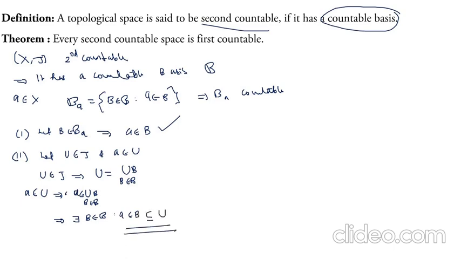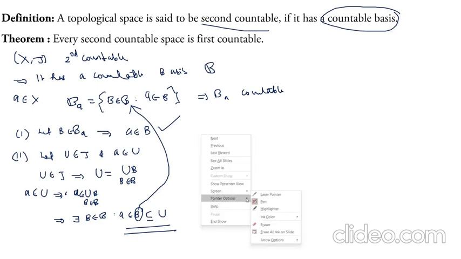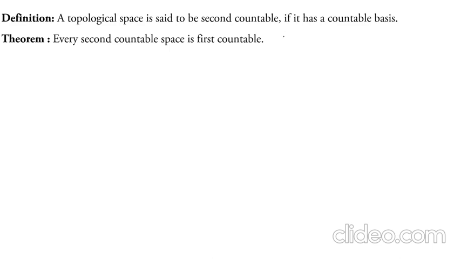a belongs to B, which is a subset of U. This is the second condition for a basis, because a belongs to B means this B must belong to the set B_a. Therefore, this B is a member of B_a, so the second condition for a local basis is also satisfied. Hence, B_a forms a local basis at a and is countable, which means it is first countable. Therefore, every second countable space is first countable. But the converse of this theorem need not be true. First countable need not be second countable.